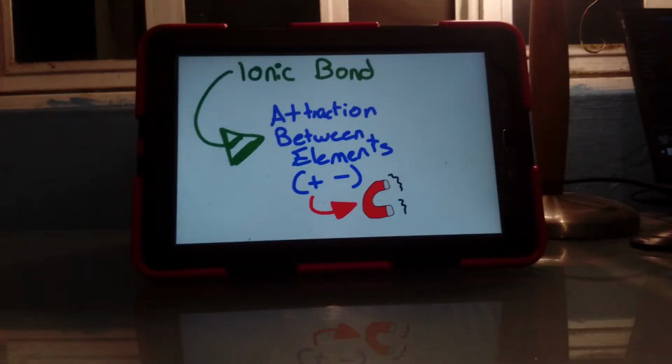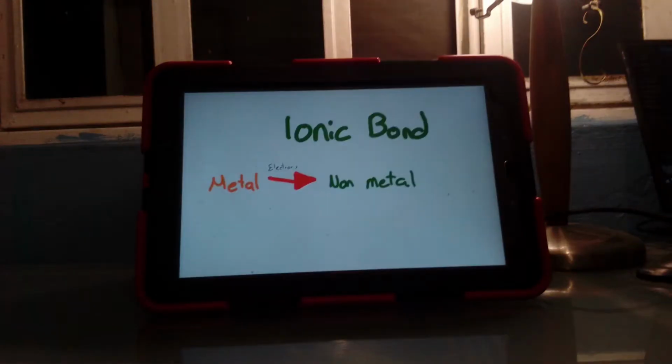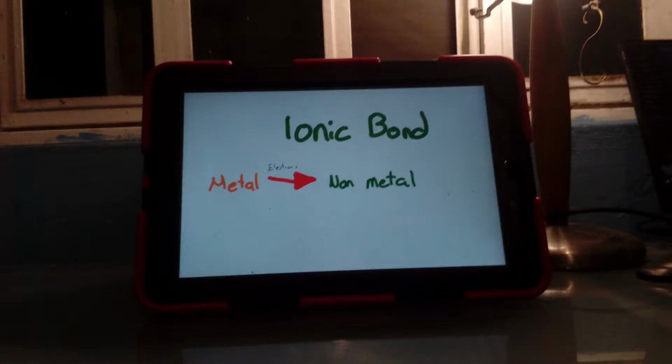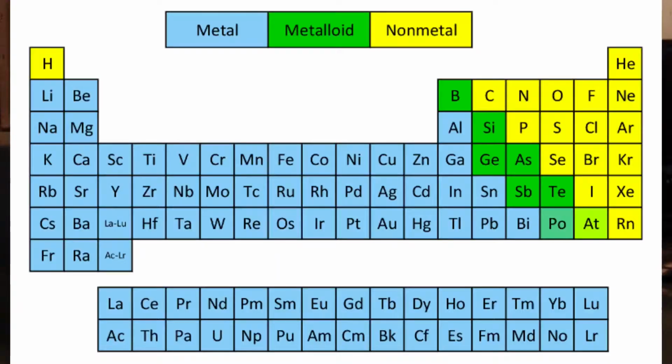Now, a very interesting thing is that this bond is only going to happen from the metal to the non-metal. What I mean is that the metal is the only one who is going to give an electron to a non-metal to become stable. It's not going to be vice versa. No! Why? Because in the periodic table, the non-metals only need 1 electron to become stable. So it means that they have 7 electrons in their outer shell, and by obtaining only one, they're going to achieve these 8 electrons.